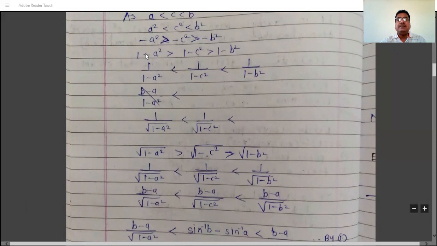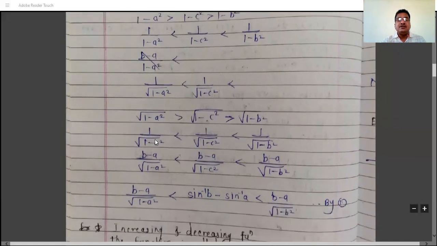After this step, write this step, that is taking root. After 1 minus a square greater than 1 minus c square greater than 1 minus b square, don't write this step. Write this step, that is take root. So what do we have? Root 1 minus a square is greater than root 1 minus c square is greater than root 1 minus b square. So after taking root, we have the same sign, greater than remains greater than.